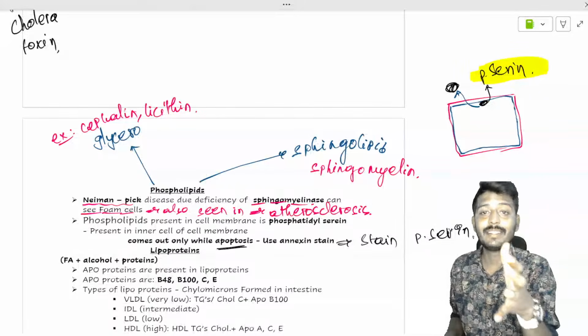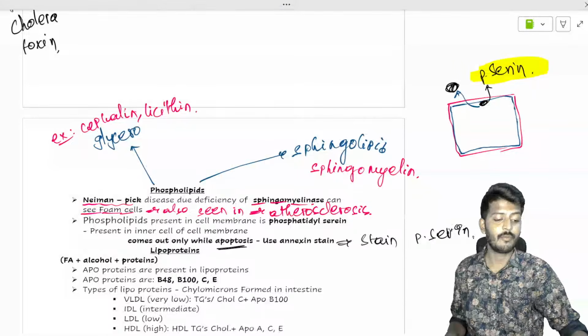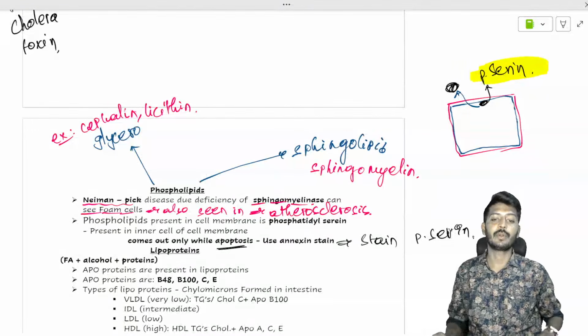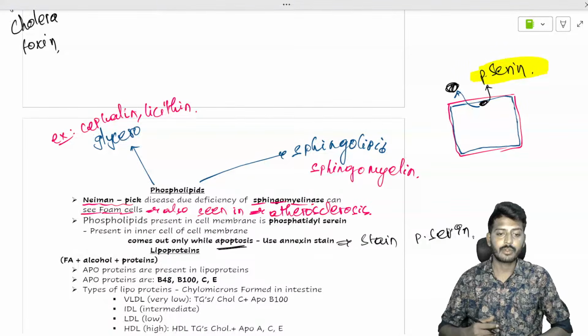So if annexin stain is positive, that is suggestive of apoptosis going on somewhere in that particular tissue. That is how you need to recognize the staining in apoptosis. What is the stain for apoptosis? Annexin stain. That is the story of your phospholipids.